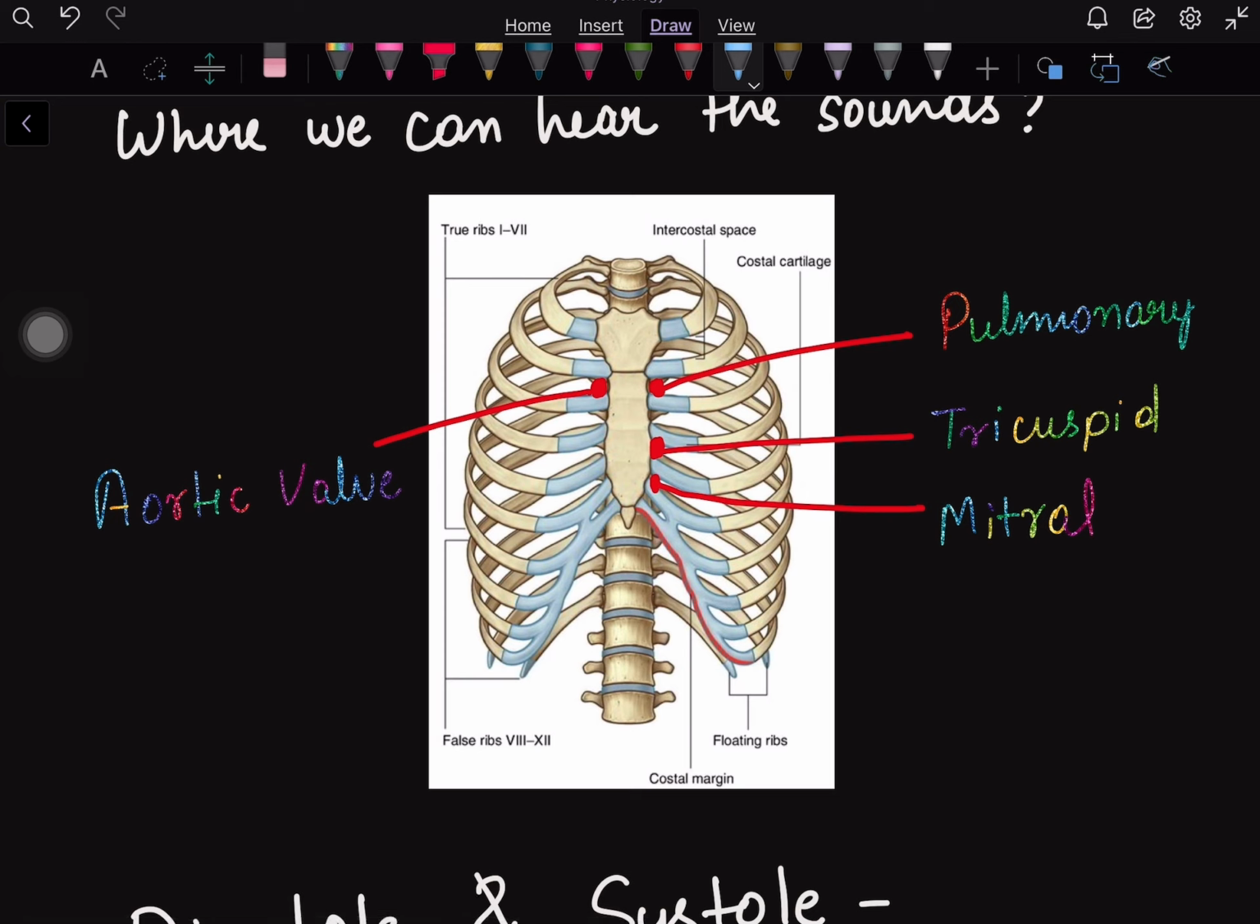So this is a diagram of a rib cage. Here we can see that in between the first and second ribs, so mainly in the second intercostal space, we can hear the aortic valve closing sound with auscultation or with a stethoscope. On the other side, again in the second intercostal space, we can hear the pulmonary valve closing sound. Then in the fourth intercostal space we can hear the tricuspid, or in between the fifth and sixth we can hear the mitral valve closing sound. So when we auscultate, these are the points where we find the valves and we can hear the sounds of the heart.